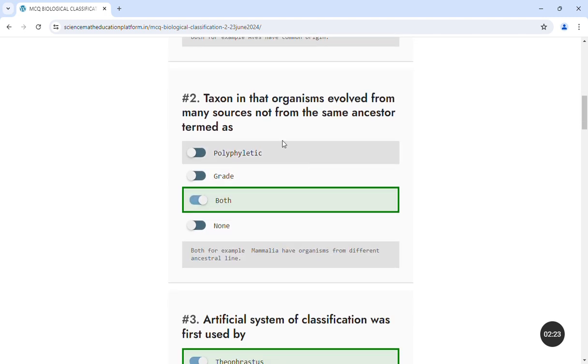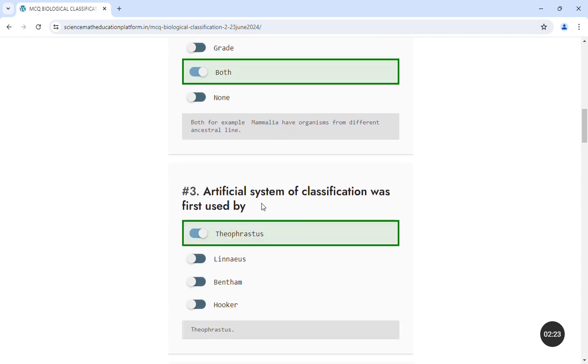So these are known as clade or monophyletic taxon. The next question related to the first one is actually the opposite of the first. Taxon in which organisms evolved from many sources or from different ancestors, not from the same ancestor, are known as, two terms are used for it, first is polyphyletic and second is grade. And the example is our kingdom, that is phylum Mammalia, to which we belong actually. Next: artificial system of classification was first used by Theophrastus.